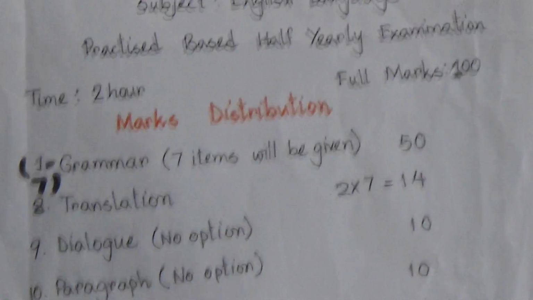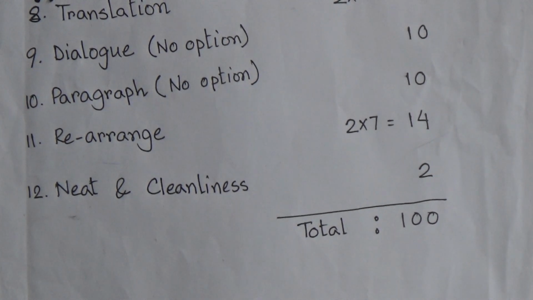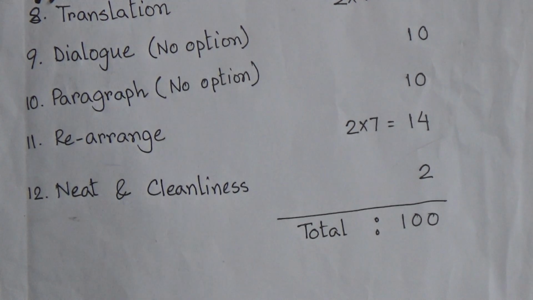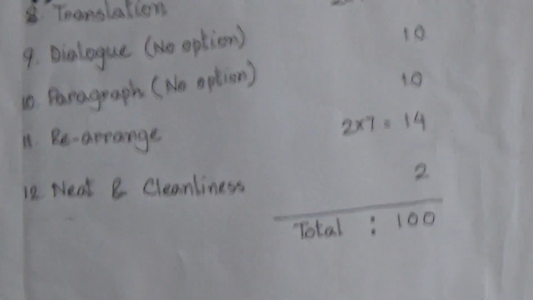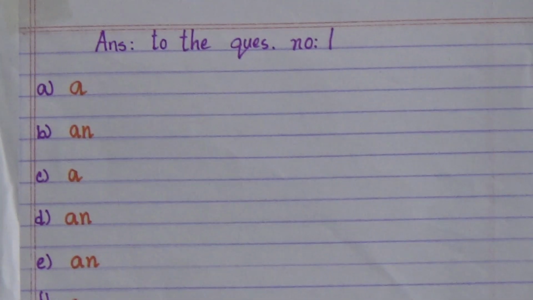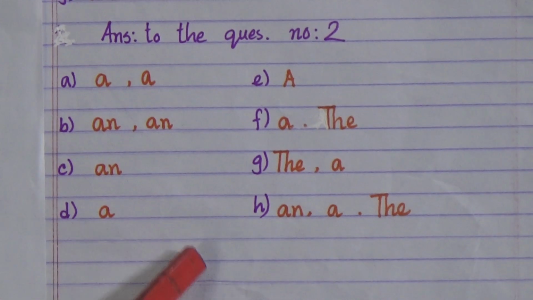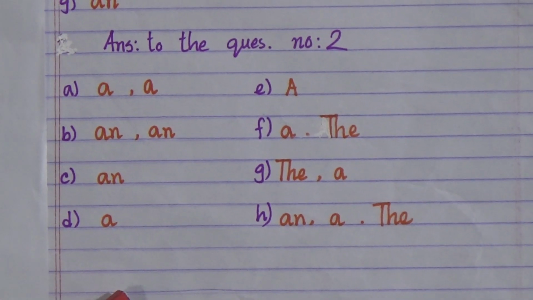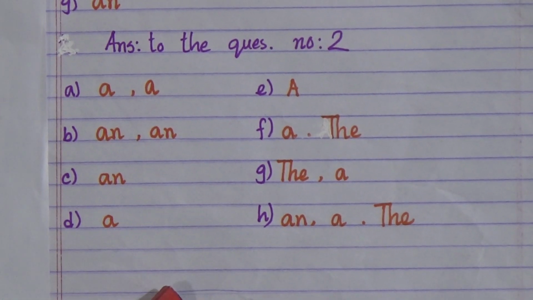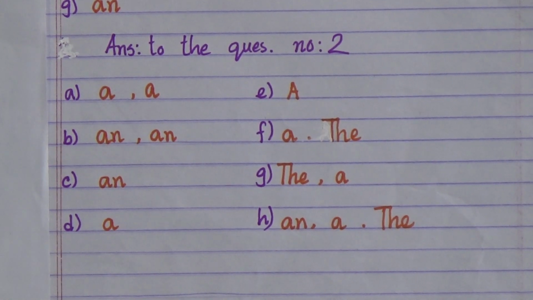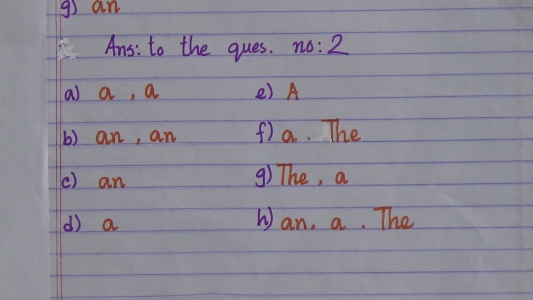You will prepare the copy at your home. You will ask your parents to prepare the copy for you. If you want, it will be better if you follow these types of roll pages. That means the page will be ruled. That will be very fine. Your handwriting will be nice at that time. If you are able to have these pages, you will make your copy with these pages. Okay. Now come to our today's lesson.